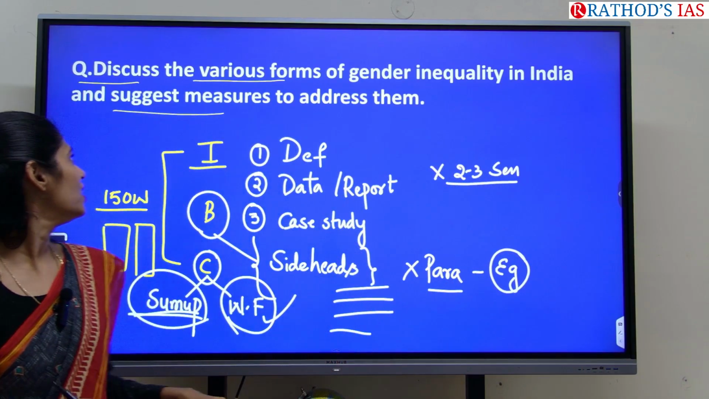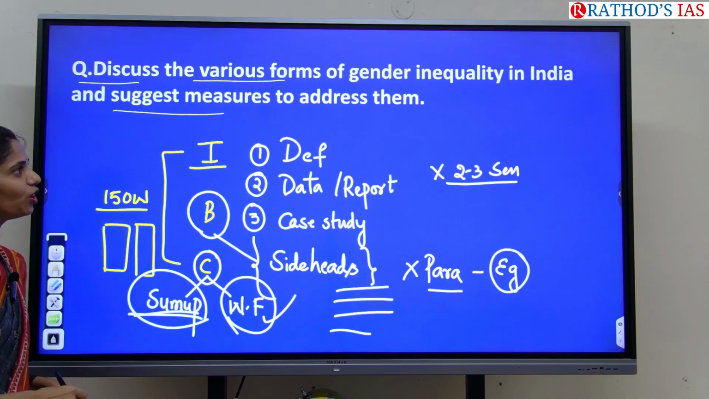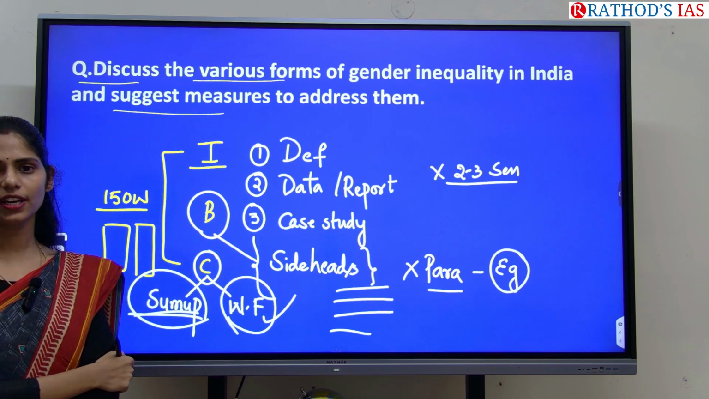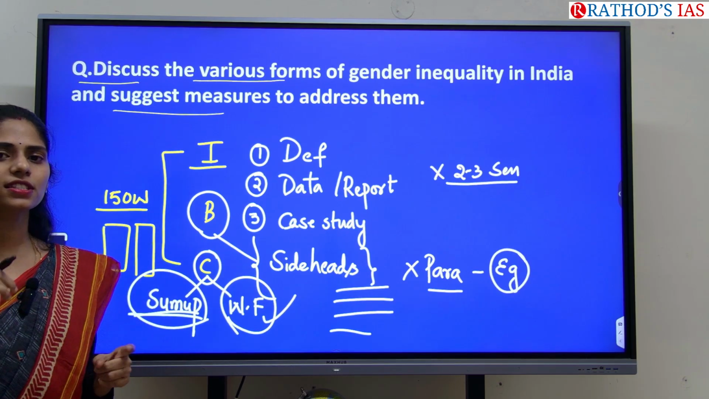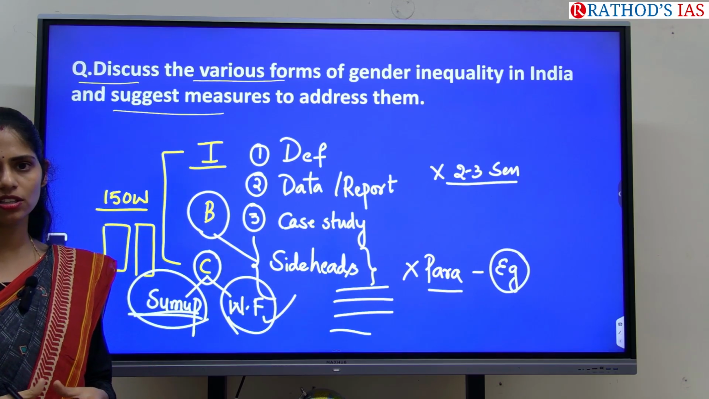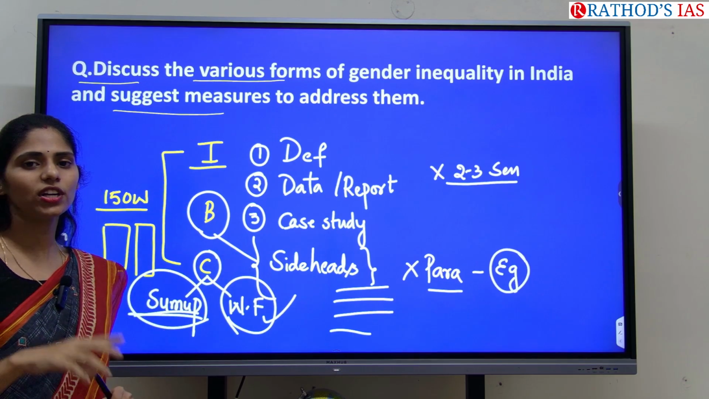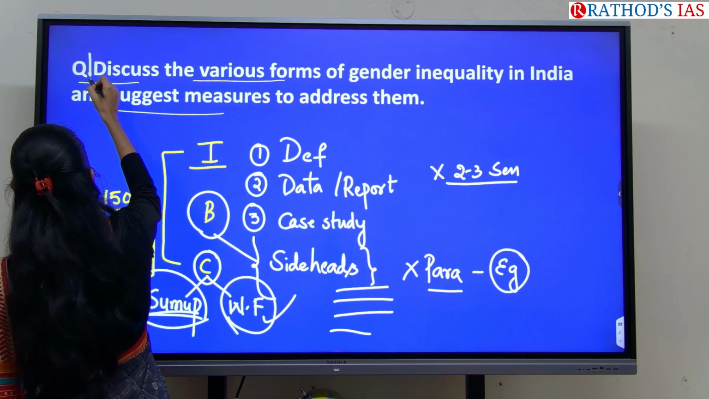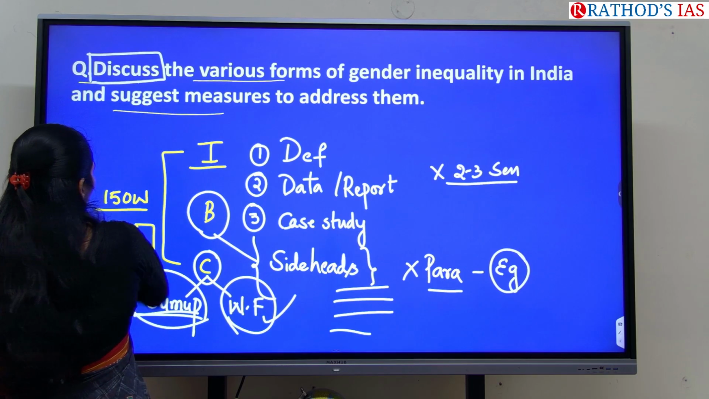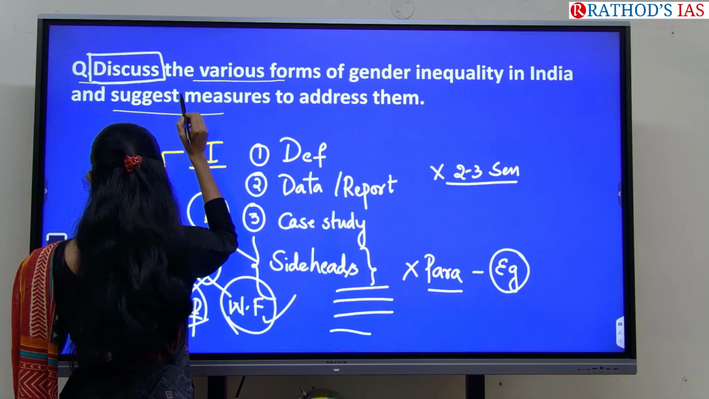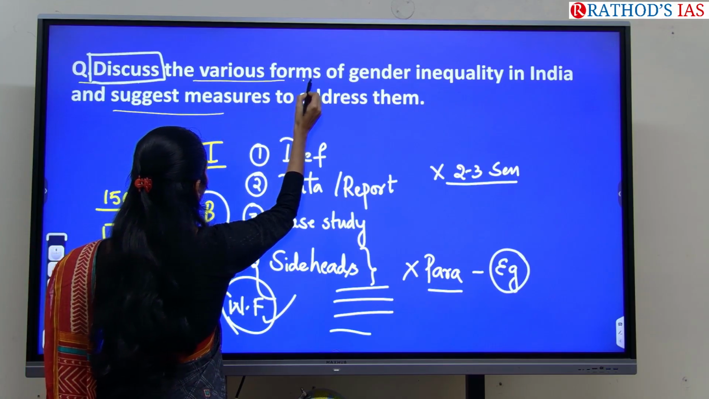Let me read. Discuss the various forms of gender inequality in India and suggest measures to address them. So how many sub questions are there? The first step that you have to do, whenever you are writing any answer, is to read the question at least thrice, minimum thrice. And here the keyword. You have to understand what a keyword is. First, you have to identify the keyword. Second step is you have to see how many sub questions are there.